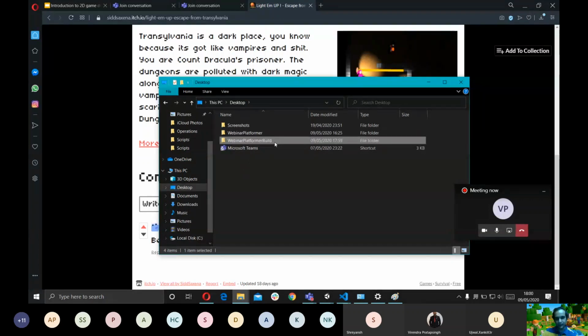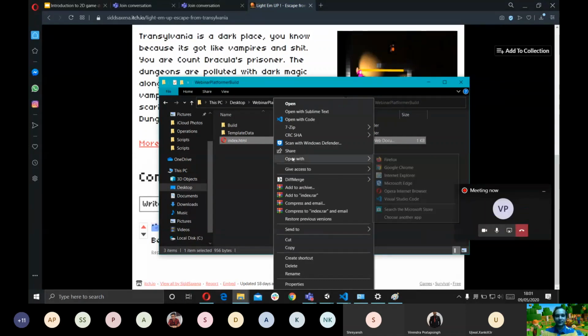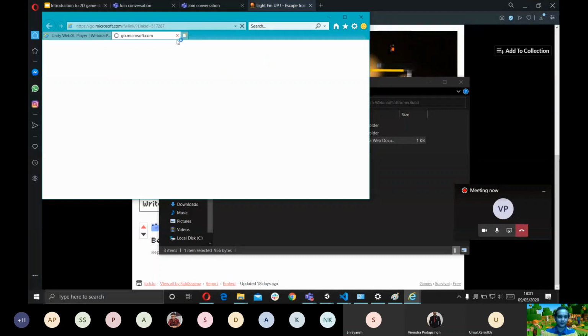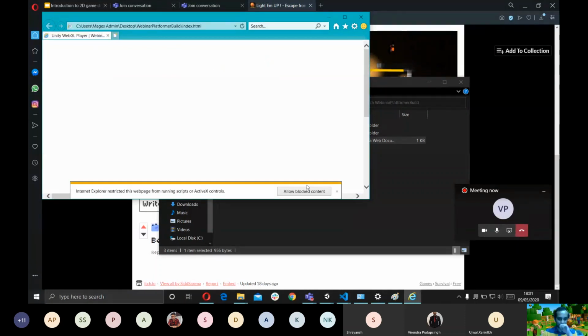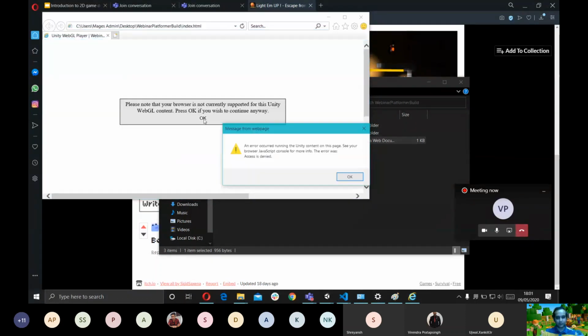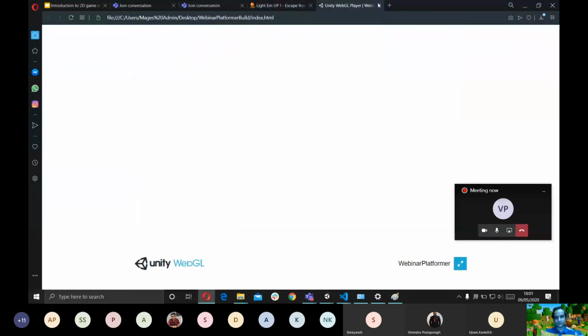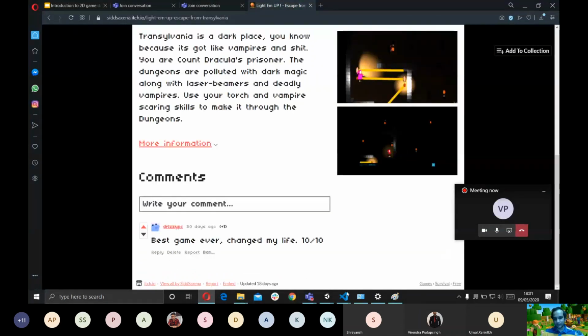I think our build is ready, so let's try it. Now, I think nobody here uses Internet Explorer, right? This is where Internet Explorer is actually good, because no other browser is going to allow you to play your HTML5 builds without actually hosting them on a server. Oh wow, it's not going to allow me to play it.